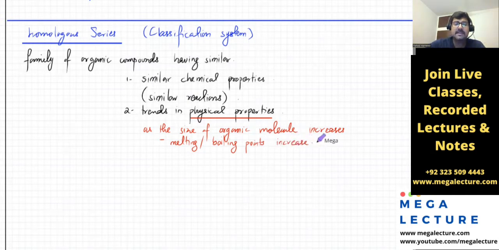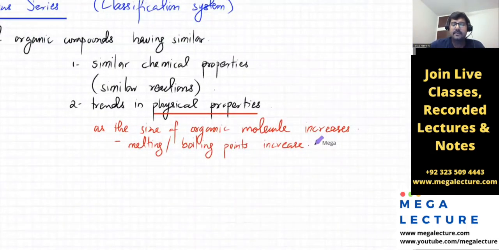So if a molecule is bigger in size, it's going to have a higher boiling point and melting point. Secondly, its solubility will decrease. If you have a bigger molecule, it is less likely to be soluble.